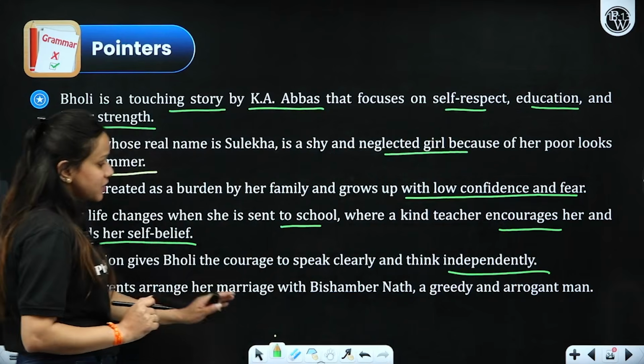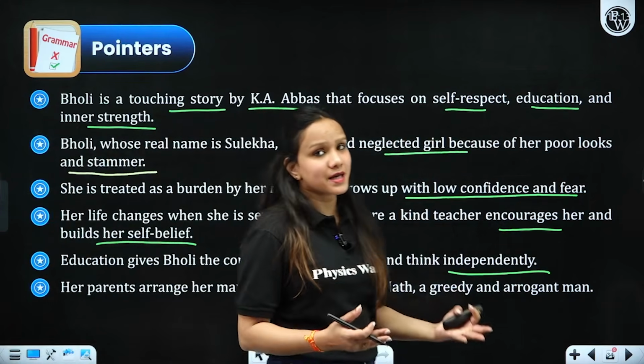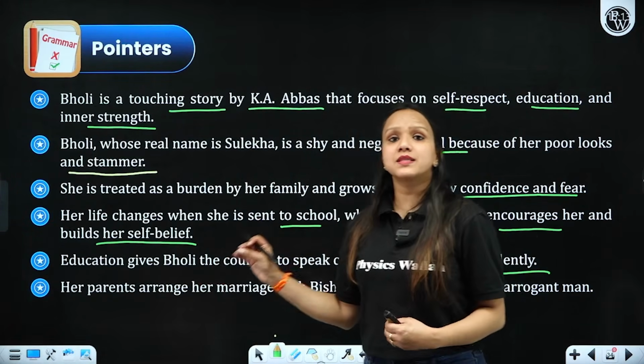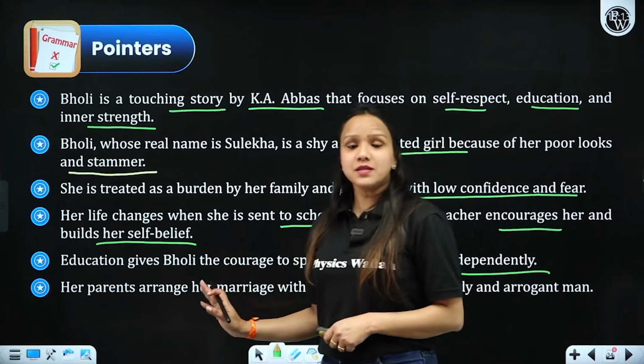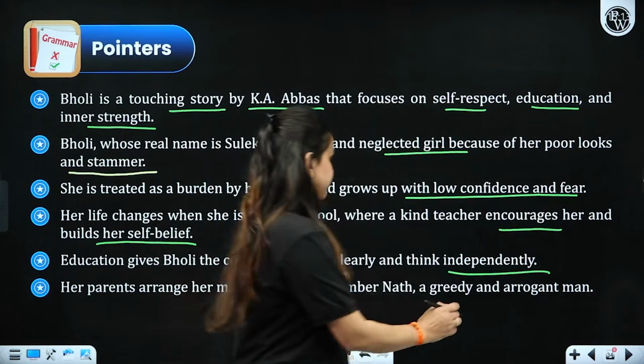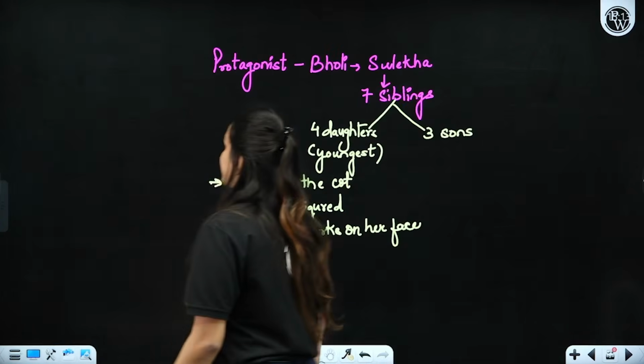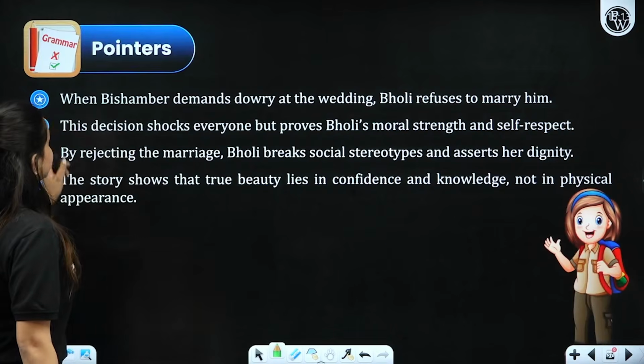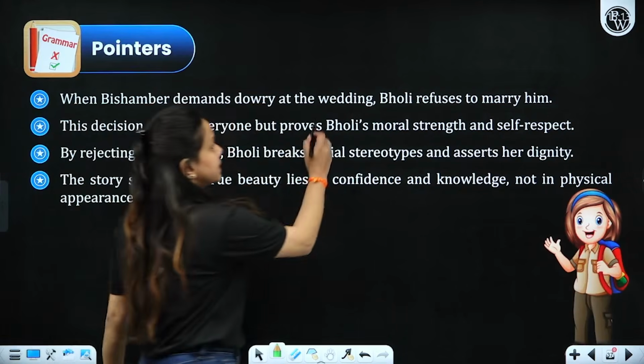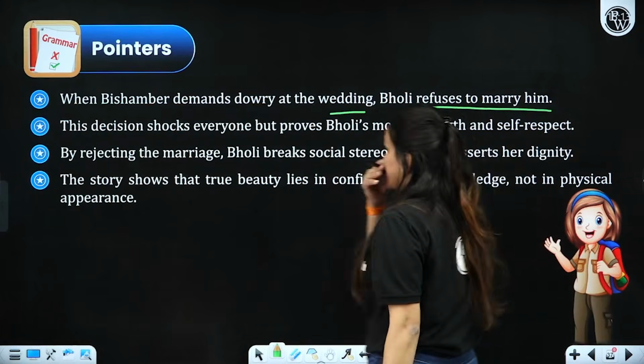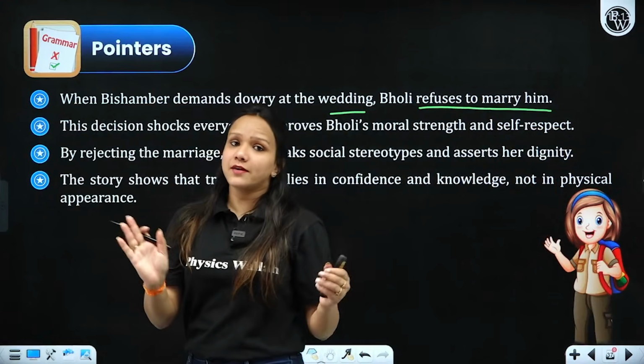Her parents arranged her marriage. Then, when some years passed, her marriage was fixed with a well-to-do grocer whose name was Bishambar Nath. All right, then what happens when Bishambar demands dowry at the wedding? She refused to marry him. What happened is that she did not look very attractive, as we have already told you.